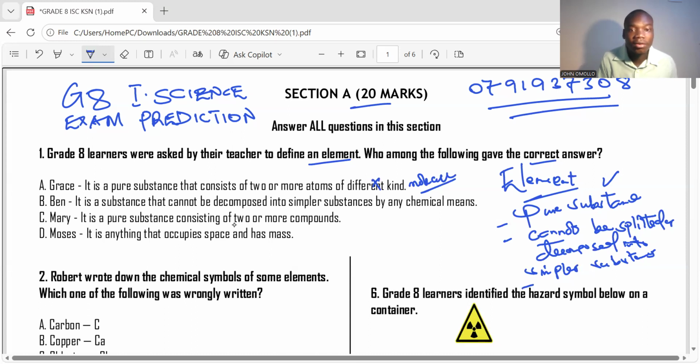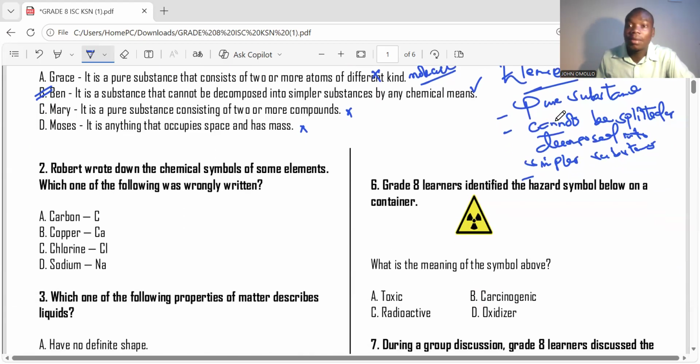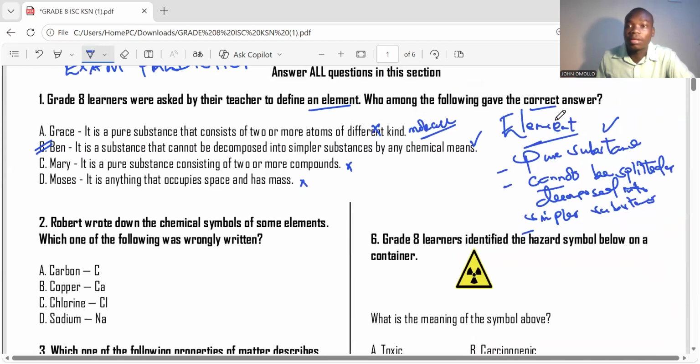It is a substance that cannot be decomposed into simpler substances by any chemical means. That is true. So the right guy who gave the right answer is Ben. Mary, it's a pure substance consisting of 2 or more compounds. Wrong. Moses, it is anything that occupies space and has mass. Wrong. So the right person is Ben. An element cannot be decomposed into simpler substances by any chemical means, and it cannot also be separated or splitted by physical means.